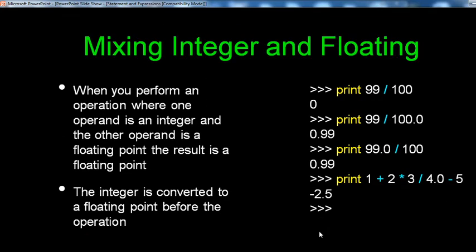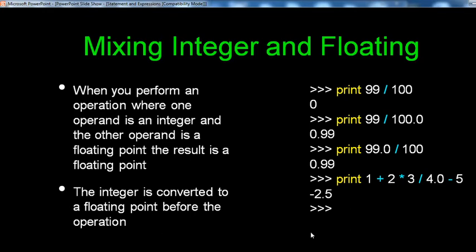Mixing integer and floating point. Next point is how to mix integers and floats in Python. When you perform an operation where one operand is an integer and the other operand is a floating point, the result is a floating point.